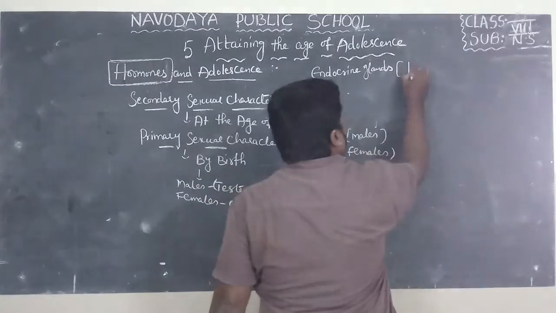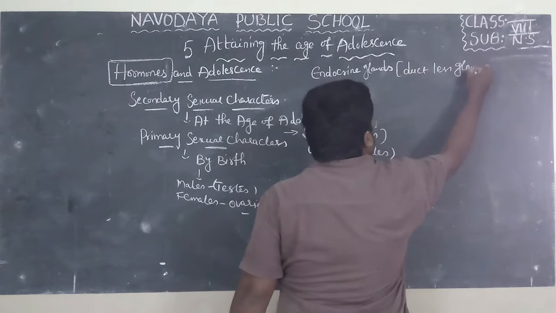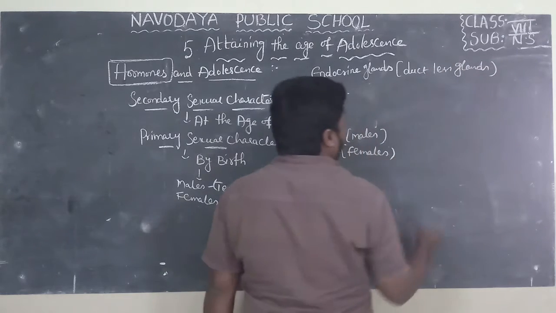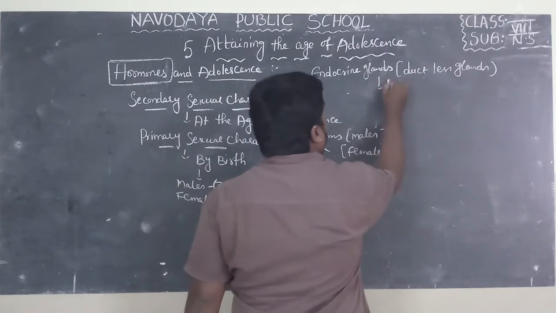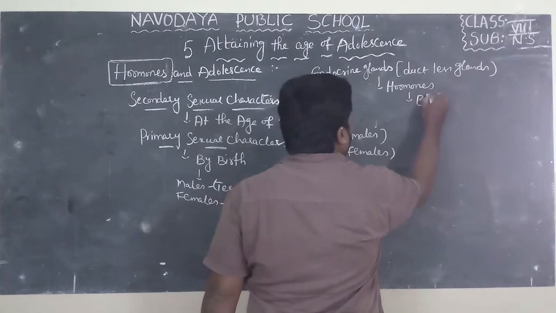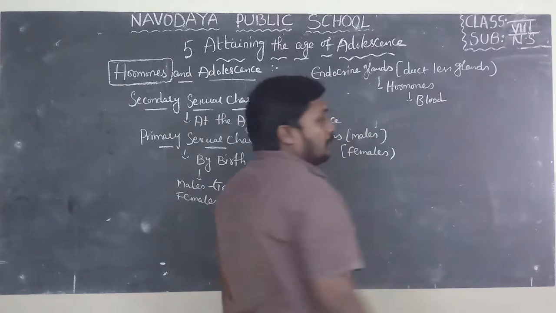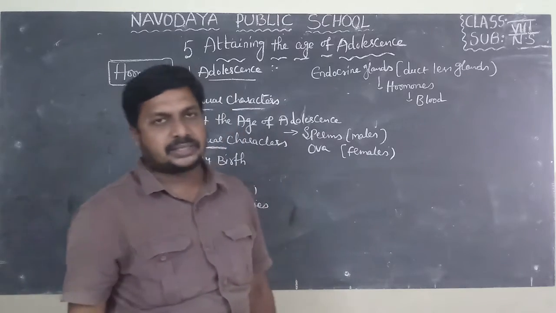Endocrine glands are also known as ductless glands. They do not have tubes. So endocrine glands release hormones directly into the blood. The blood carries hormones from one place to another. Why?